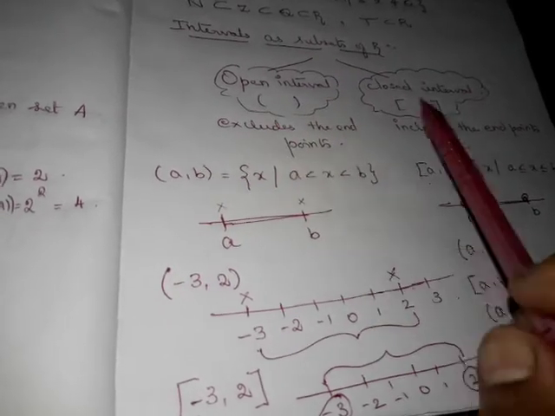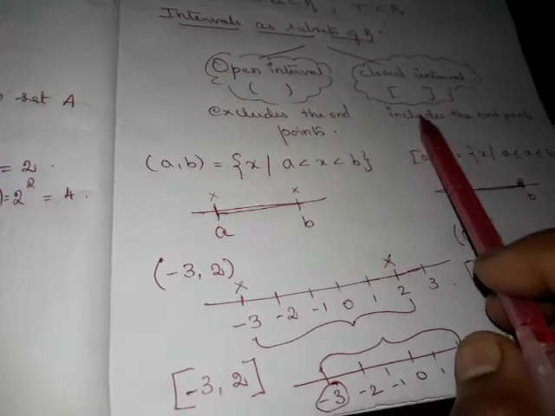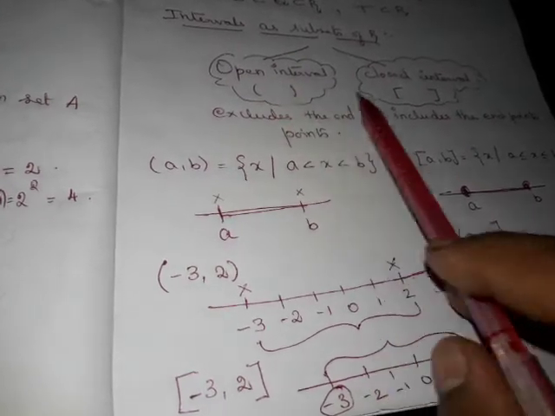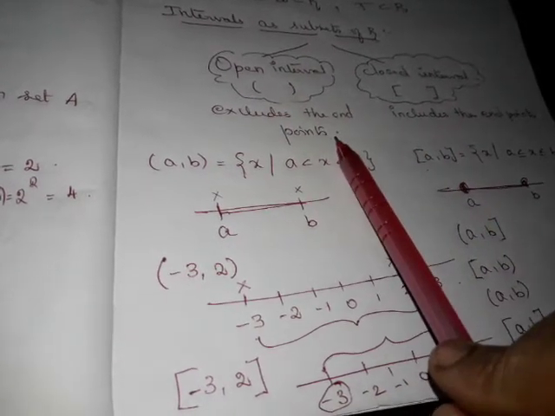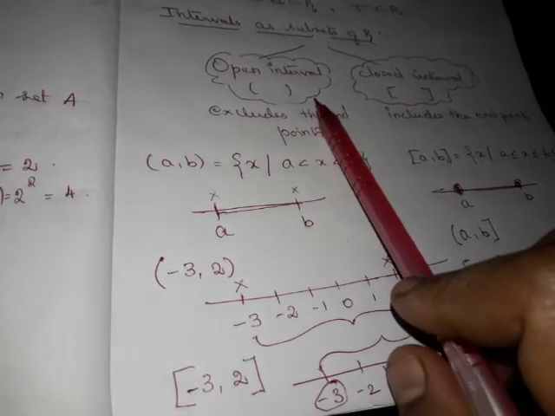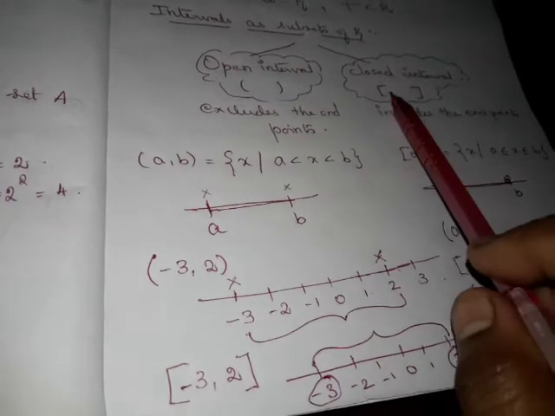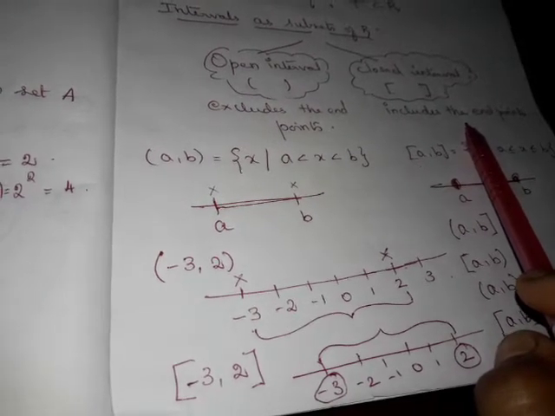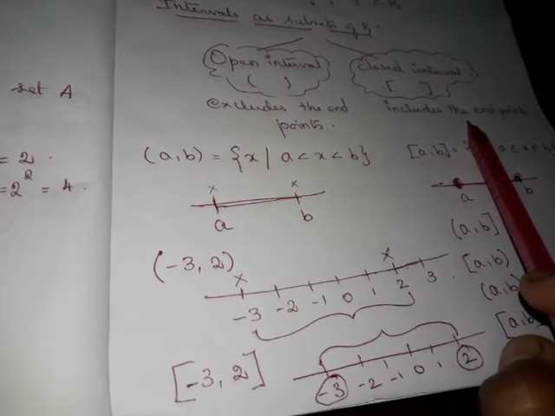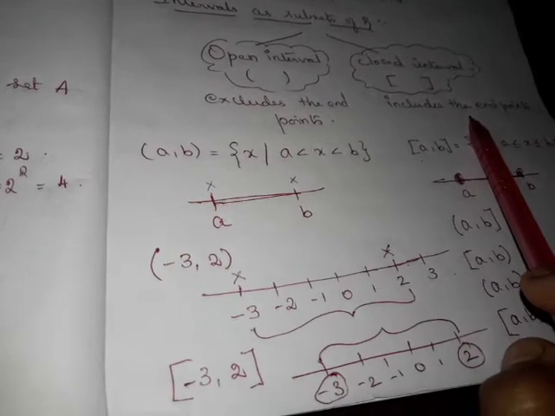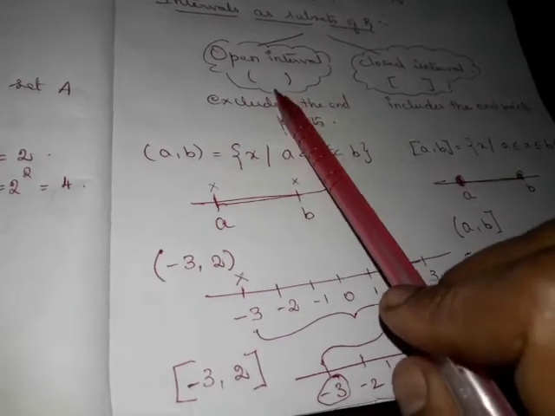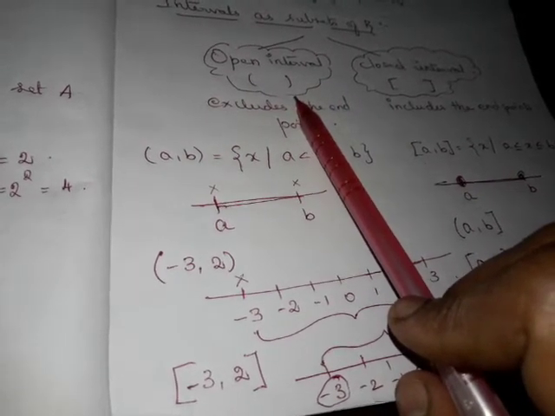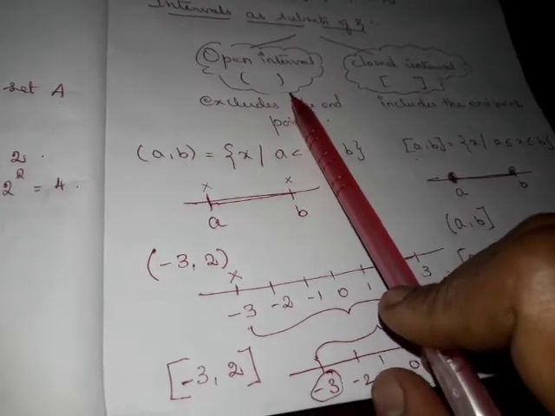So there are two types of intervals: open interval and closed interval. Open interval means it won't involve the end points; those values won't be inside the interval. Closed interval means it includes the end points, right? From the name itself we can identify closed: the values are closed, it cannot go beyond it. Whereas here it is open, so it doesn't have any end point.